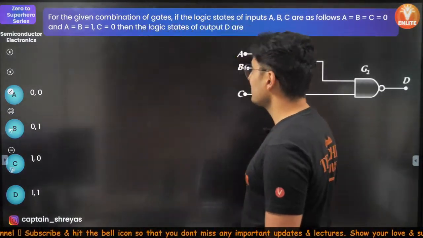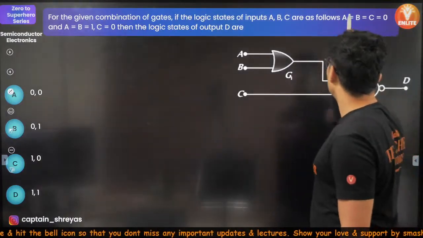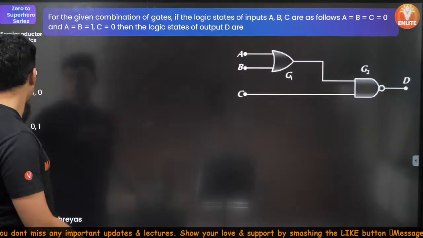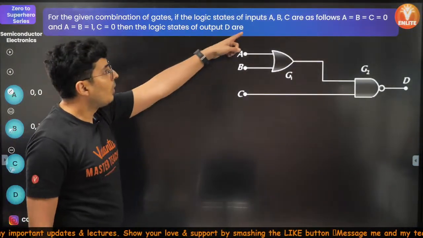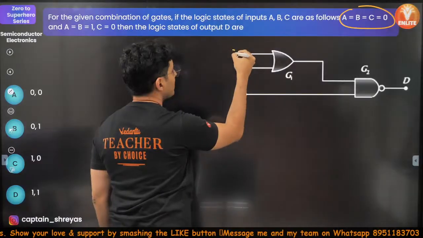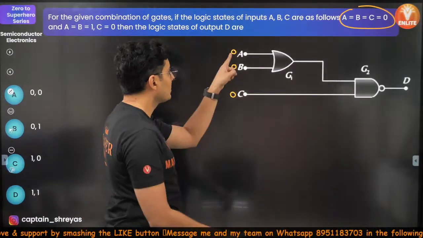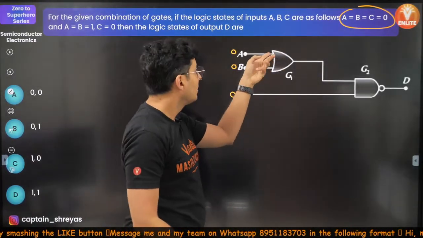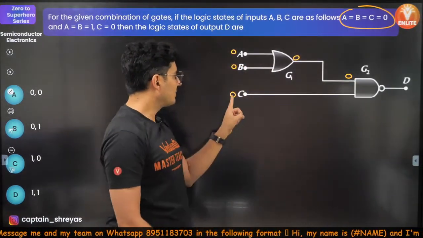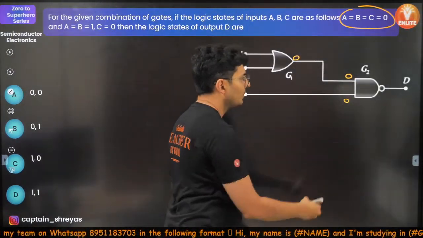Okay, so what about this? There are two sets of inputs. The first time it is 0, the second time it is 1 and 0. What do you think is the answer? Let's see. In the first case, all three are 0. This is an OR gate. 0 or 0 is 0. If this is 0, this is also 0.